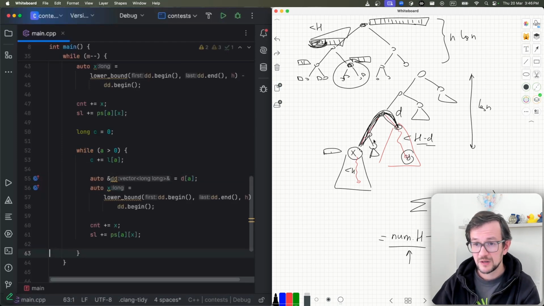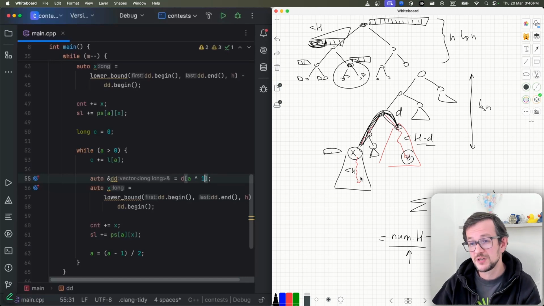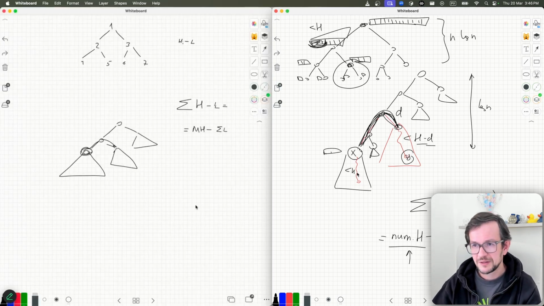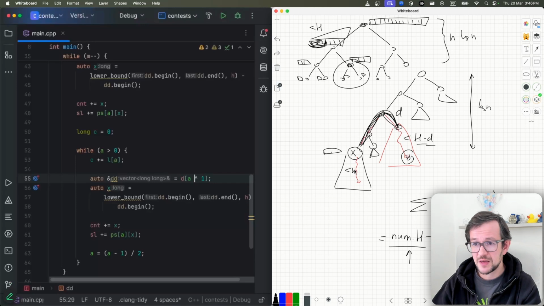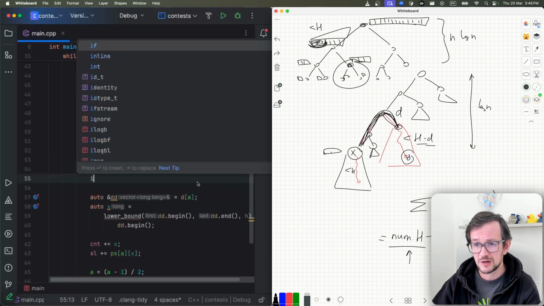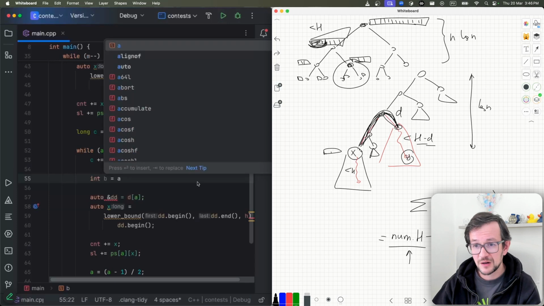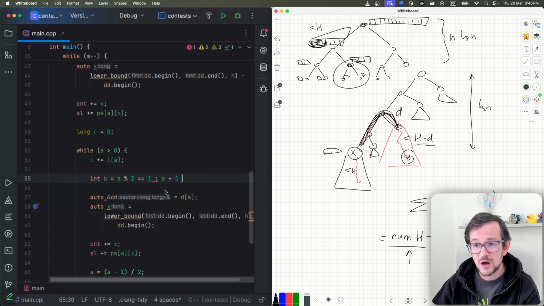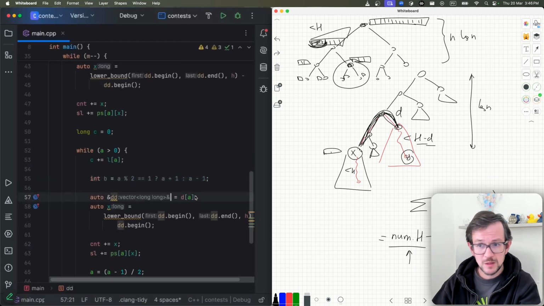Okay. Here I think too much about how to calculate the sibling of my element. Usually I do it like this, but if you go from 0, you can do it like this. Because 1 and 2 are siblings. I believe you can do it using some bit magic, but at some point I decided I think too much about how to do it. So I just did it like this. That's the way how you do it.